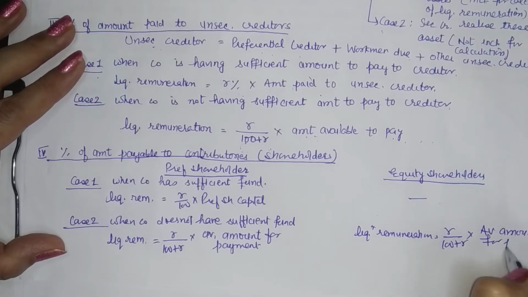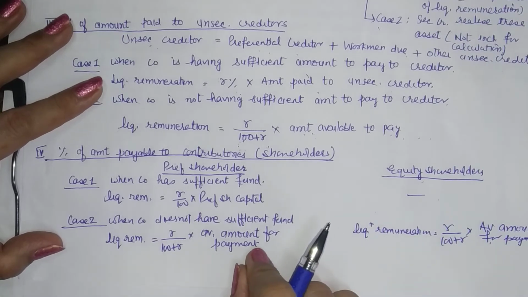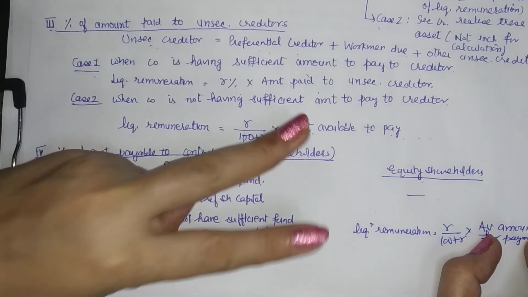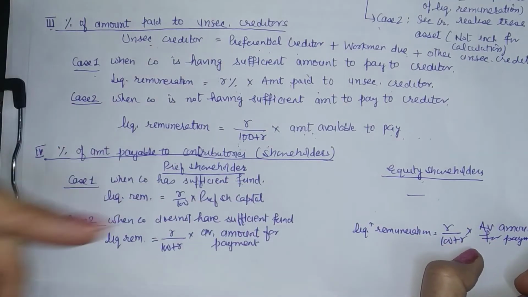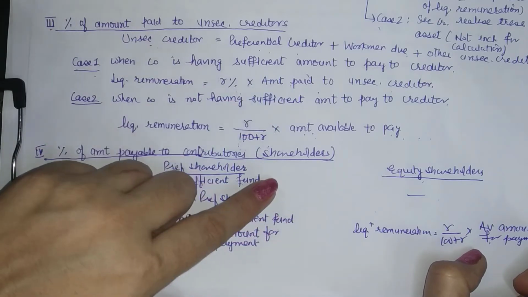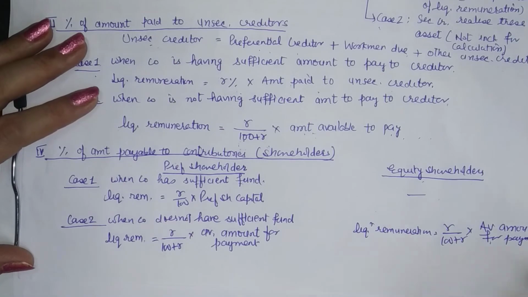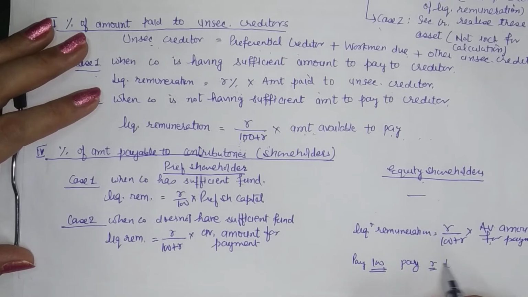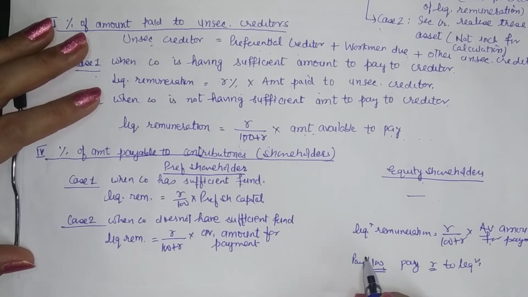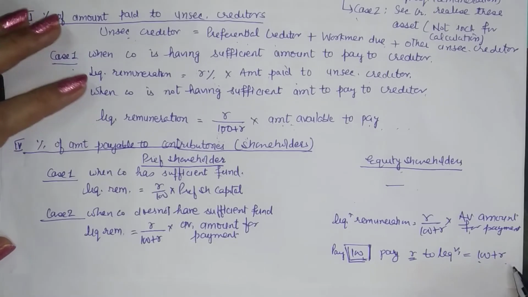And since this amount is available for paying to equity shareholders and the liquidator's remuneration, it is a sum of two things. Okay, so here also we change the base, we take up 100 plus R, because R percentage implies that if you pay 100 rupees, then you give R as the remuneration to the liquidator. That is, in order to pay 100 rupees of liability, you pay R to the liquidator, which implies if you want to pay 100, you need to have a total of 100 plus R, right? This is the composite amount.